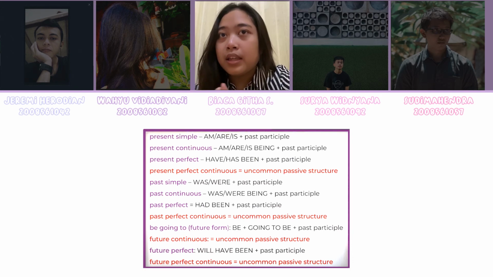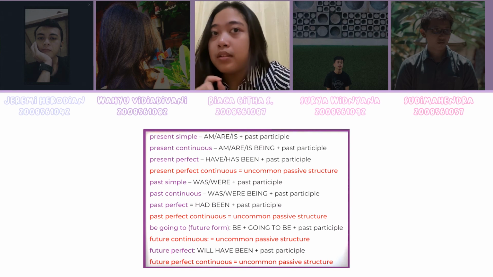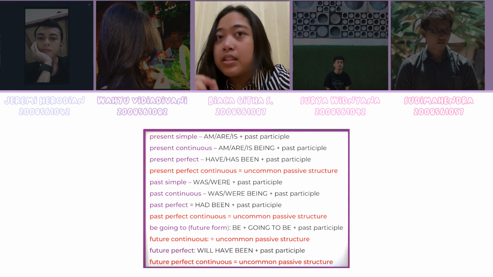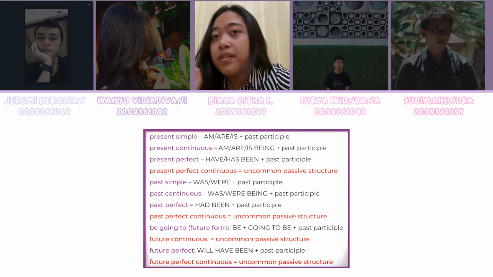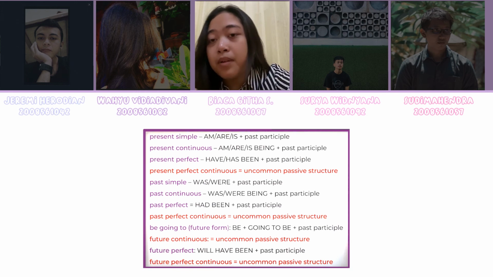Present simple is am or are or is plus past participle. Present continuous is am or are or is being plus past participle. Present perfect is have or has been plus past participle. Present perfect continuous is an uncommon passive structure. Past simple is was or were plus past participle. Past continuous is were or was being plus past participle. Past perfect is had been plus past participle.